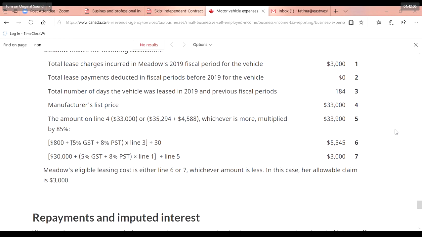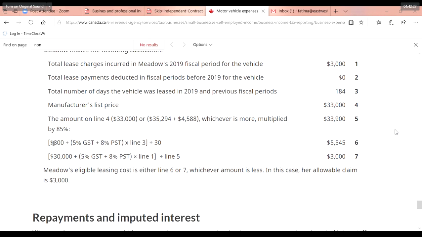So 800 plus GST. If PST is there, here it's PST. So GST plus PST times number of days the vehicle was used, divided by 30. So 5 is the GST, 8 is the PST, and 104 is already given.